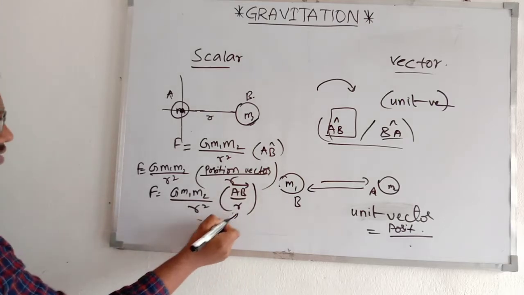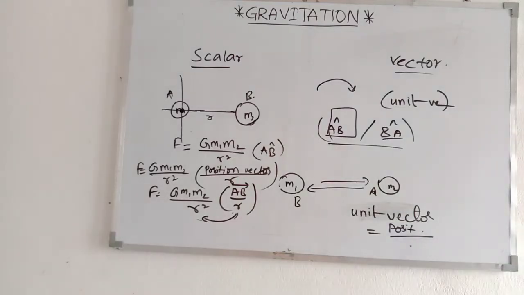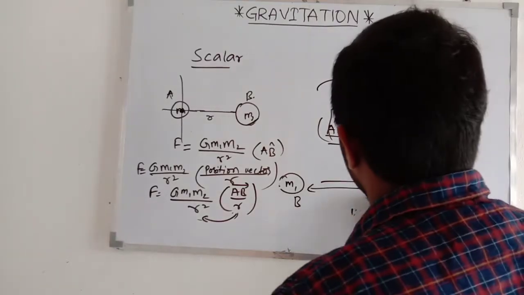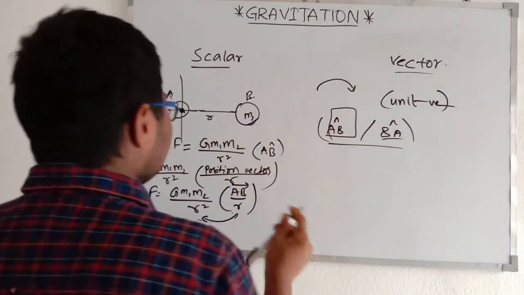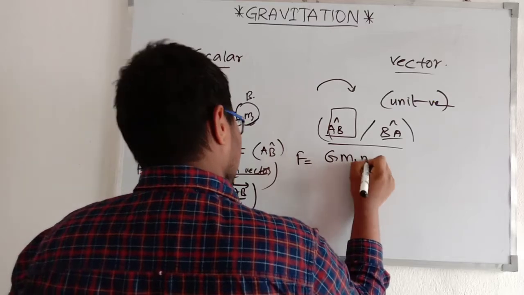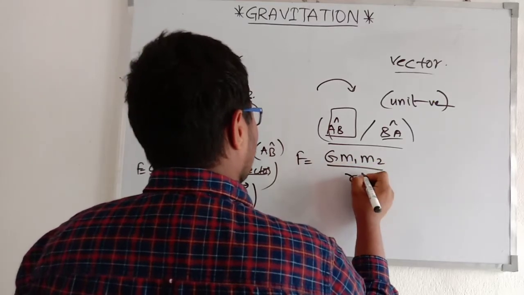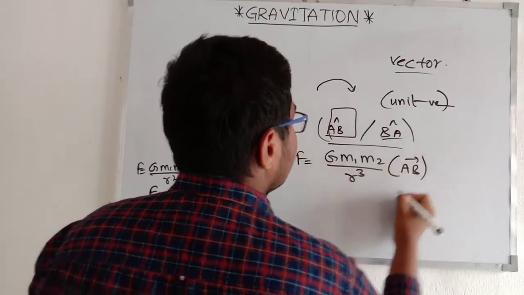If we take this r to this side, finally we will get the position vector form of representation of the gravitational force, which is F is equal to G m1 m2 upon r cube AB bar.